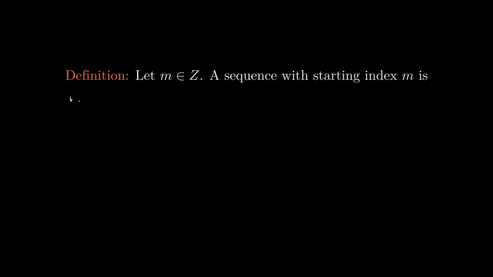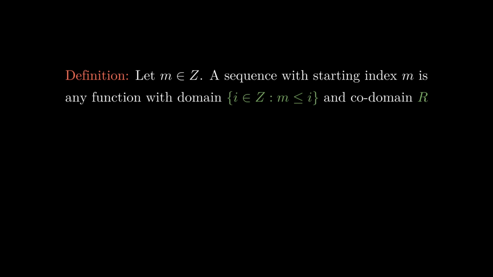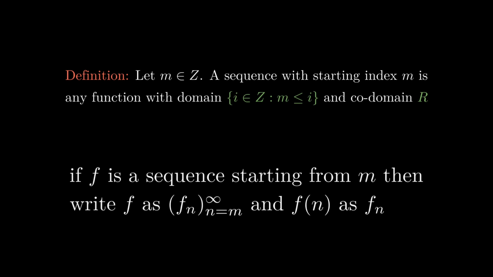Let m be an integer, then we define a sequence starting from m to be any function with a domain as the set of all the integers greater than or equal to m and with codomain as the set of all the reals. If f is a sequence starting from m, then we write f as f sub n enclosed within brackets and f of n as f sub n, where f sub n is the nth term of f.